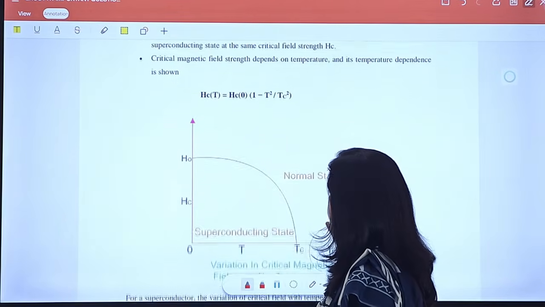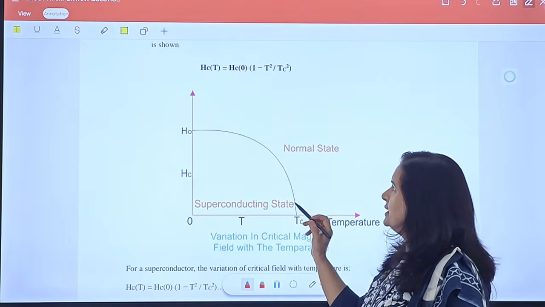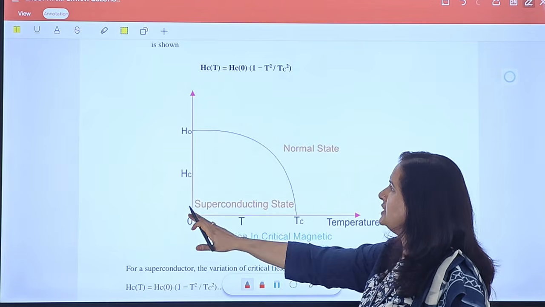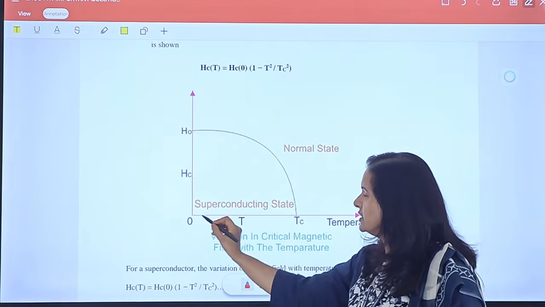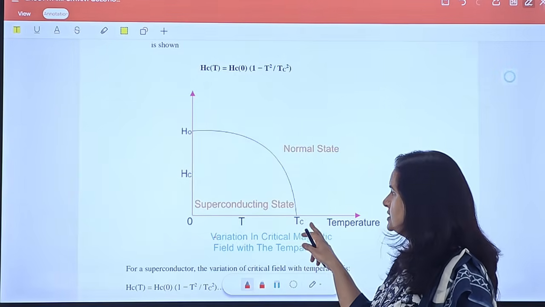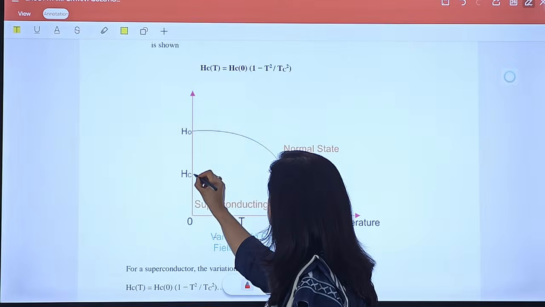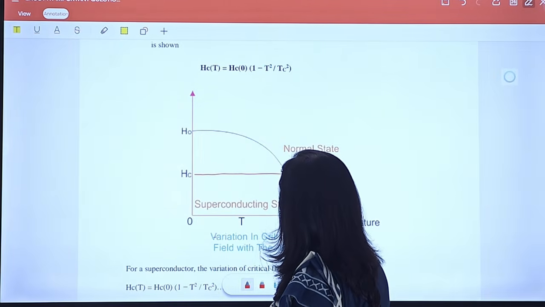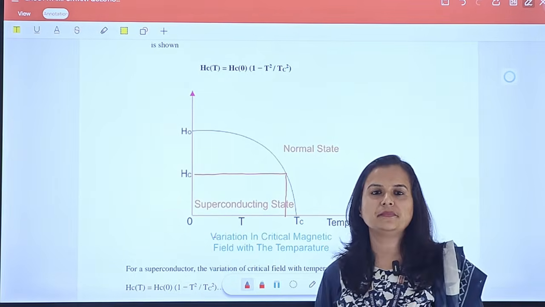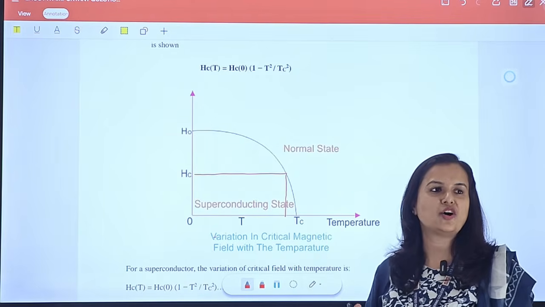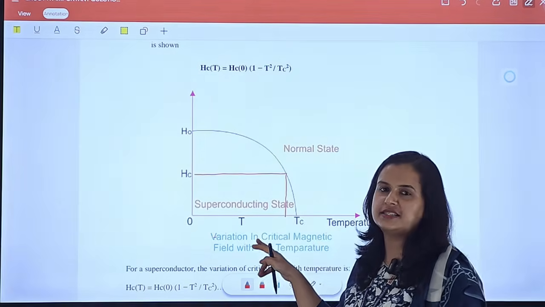Here the variation of critical field with temperature is shown in this figure. When we see the variation of critical field with temperature, we get a parabola. When there is no magnetic field, the transition temperature is Tc, and if we apply a magnetic field Hc, it will turn into a normal state. If we again want to bring it into the superconducting state, we have to decrease its temperature.